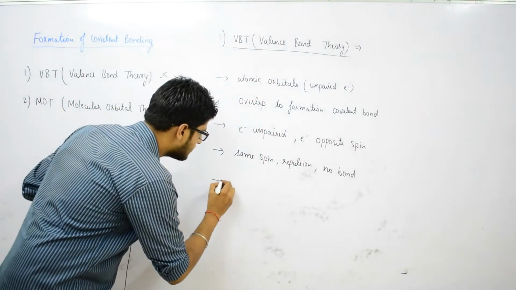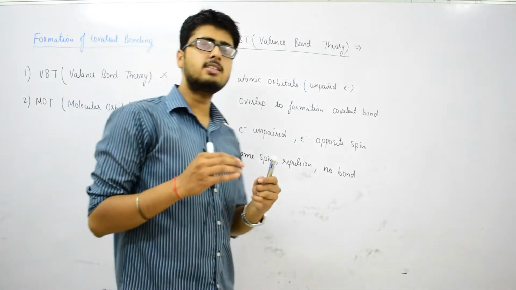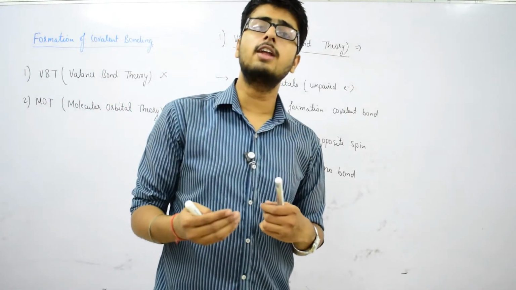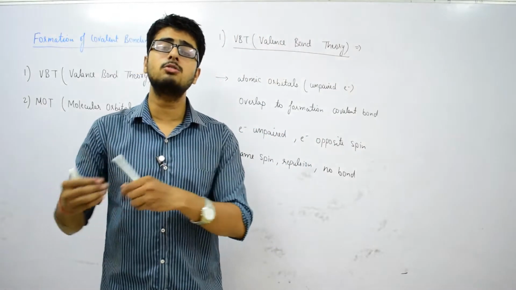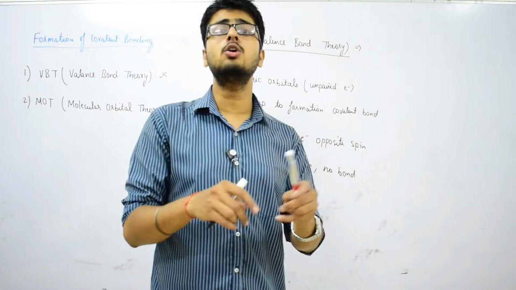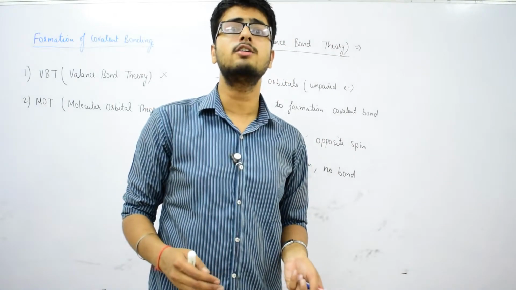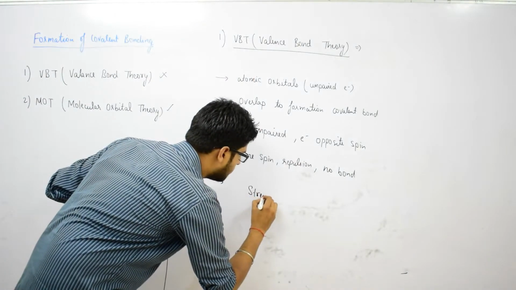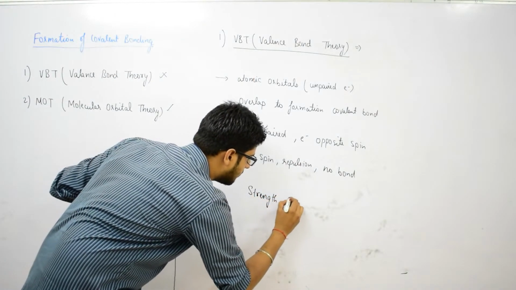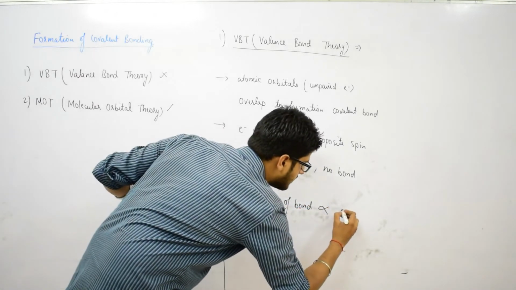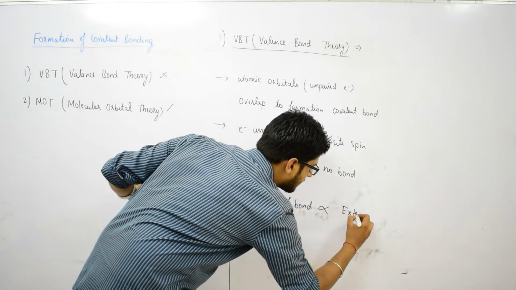The next point says that the degree of overlapping is directly proportional to the strength of the bond. The more the overlapping, the stronger the bond formed. So, we can say that the strength of a covalent bond is directly proportional to the extent of overlapping.